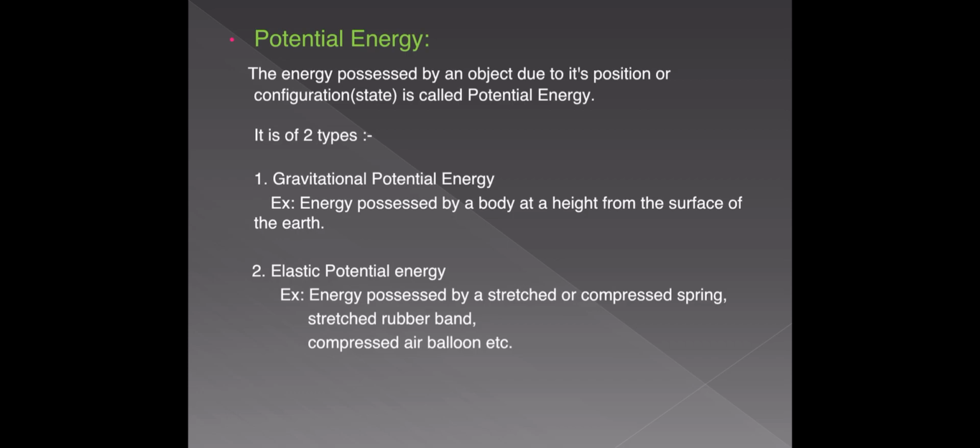When a body is lifted for some height by us, we have to do work. We have to apply the force on the body against the gravitational force. That means we do some work on the body against the gravitational force to lift the object. So this work done against the gravitational force is stored in the object as potential energy. That's why this potential energy is called gravitational potential energy.